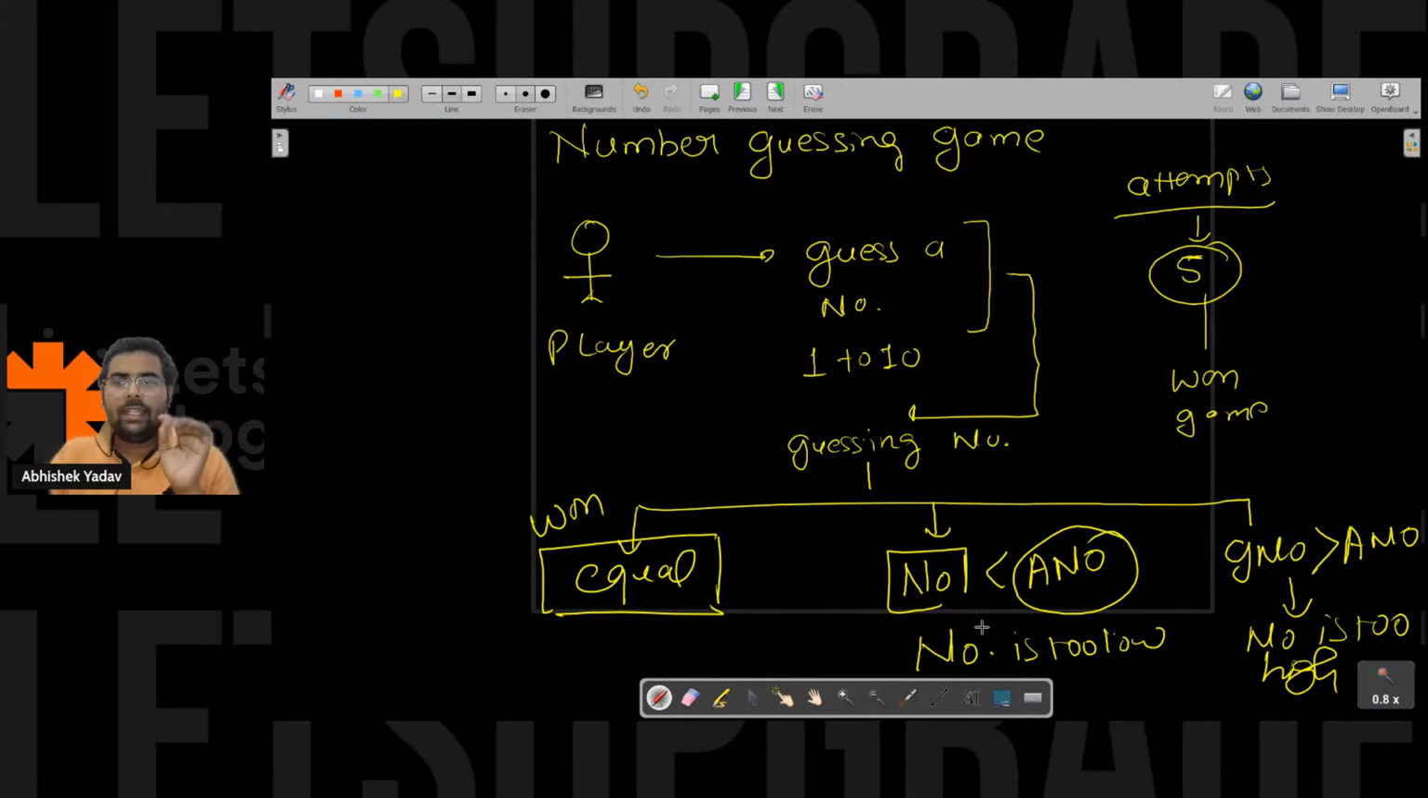Everyone is clear? And if he is not able to guess the number in these attempts, I have to print that the user lost the game, right? User lost the game. Please write in the chat, is the question clear, is the problem statement clear, everyone? Yes or no?